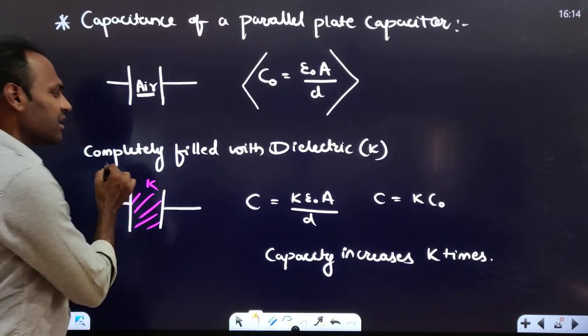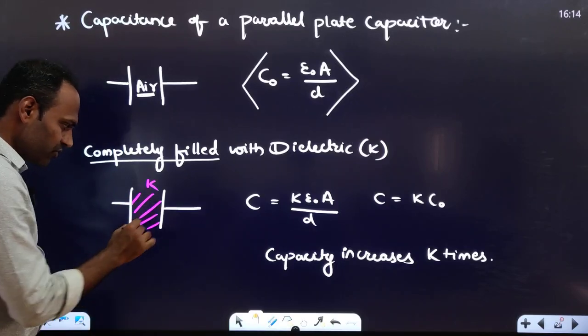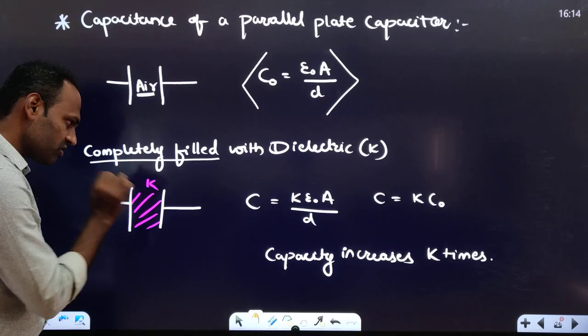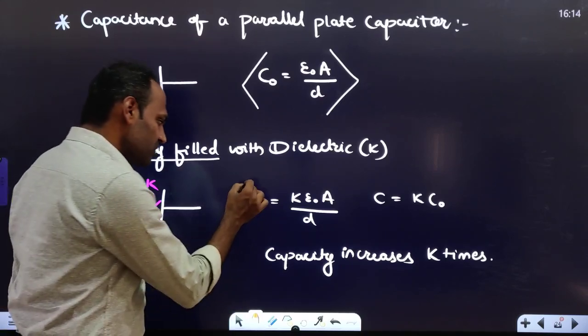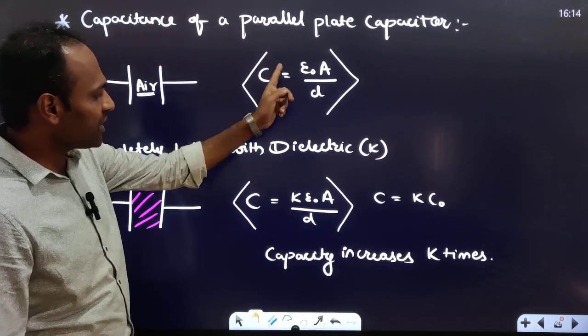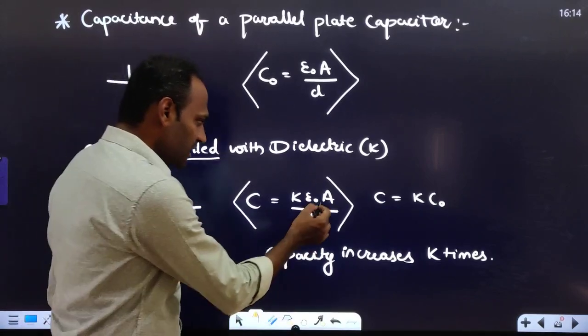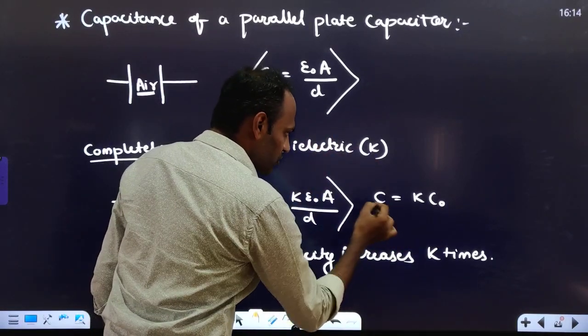Next, completely filled capacitor. Completely filled capacitor means in between the plates of the capacitor we have substituted a dielectric medium whose dielectric constant is K. So in that case, the capacitance will become C is equal to K epsilon naught A divided by D. We have to multiply the dielectric constant to that air capacitor's capacitance, right? So what is epsilon naught A divided by D? That is air capacitance. So K into C naught.